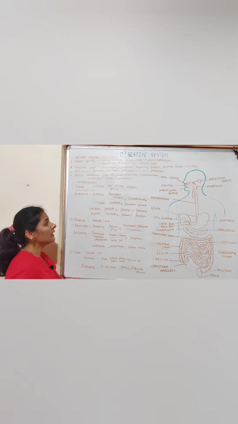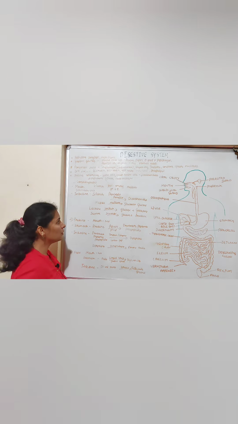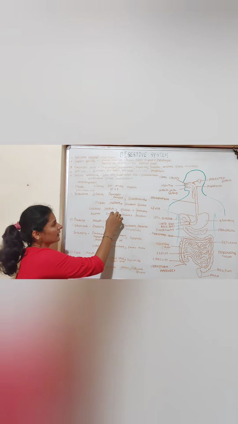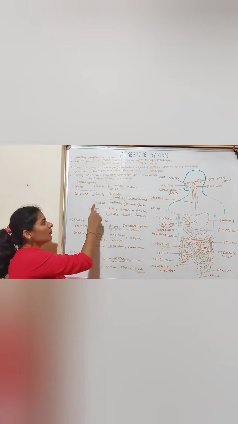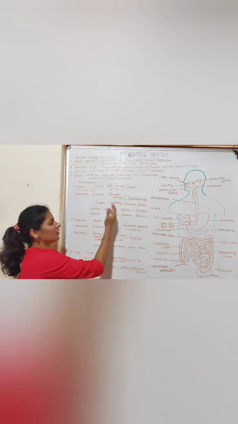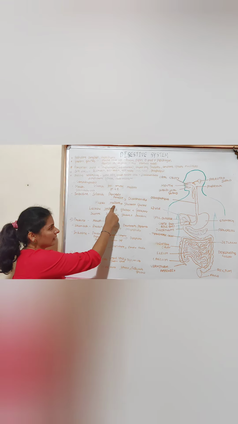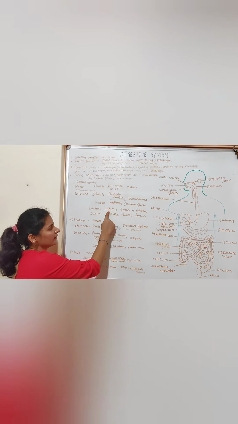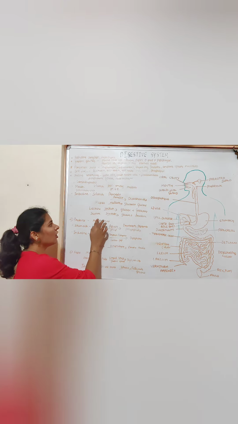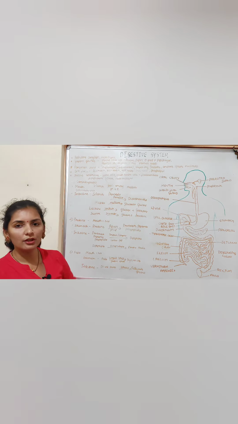Later, the enzymes of the succus entericus, or intestinal juice, like maltase, lactase, sucrase, which are disaccharidases, act on the maltose, lactose and sucrose and convert them into simpler forms. Maltose is acted upon by maltase and converted into glucose and glucose. Lactose is acted upon by lactase and converted into glucose and galactose. Sucrose is acted upon by sucrase and converted into glucose and fructose.